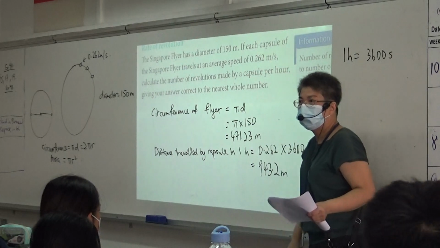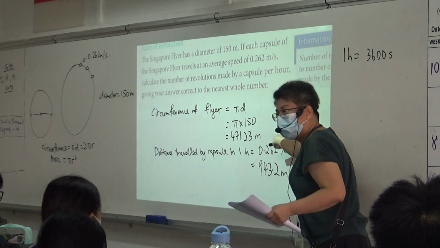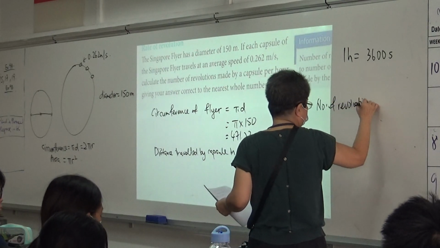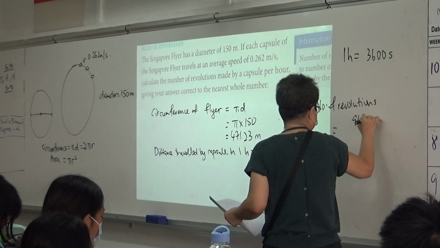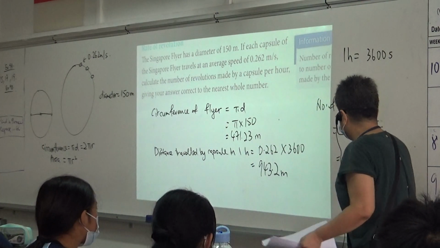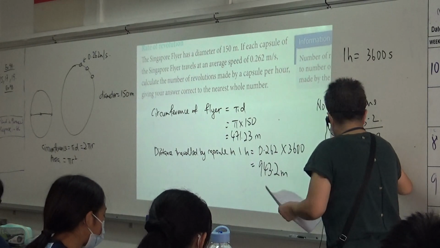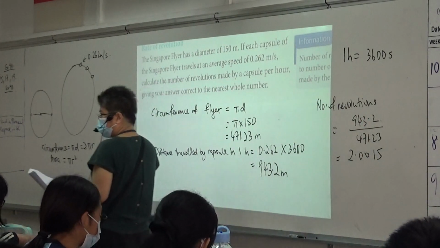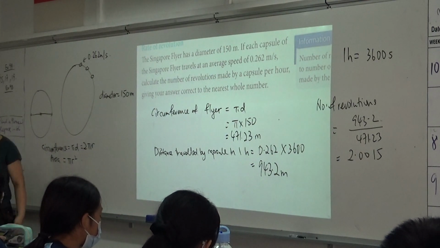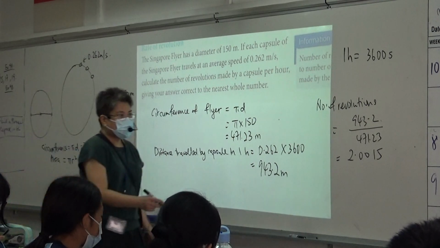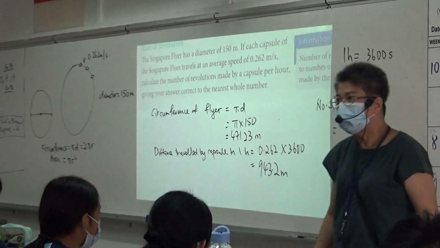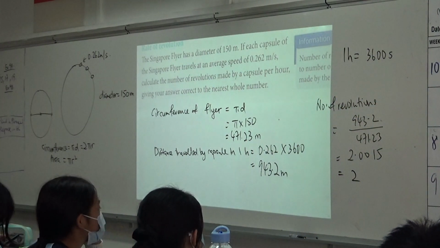What do I do? I take this divided by this, right? Correct? So the number of revolutions. Okay, I want you to key in the calculator. Do you get this? Yes or no? 5 figure truncate. So, how many revolutions? 2, right? Can you see?